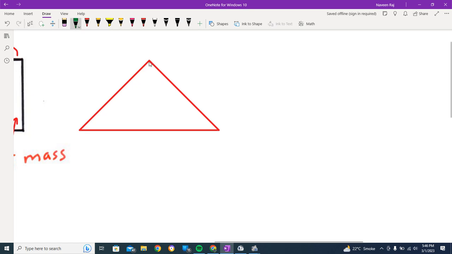Now from here to here I draw a line, from here to here I draw a line, from each edge you draw a line. I've not drawn perfect lines, but when you do it perfectly, you will find a point at which all these lines intersect. This point is termed the center of mass.